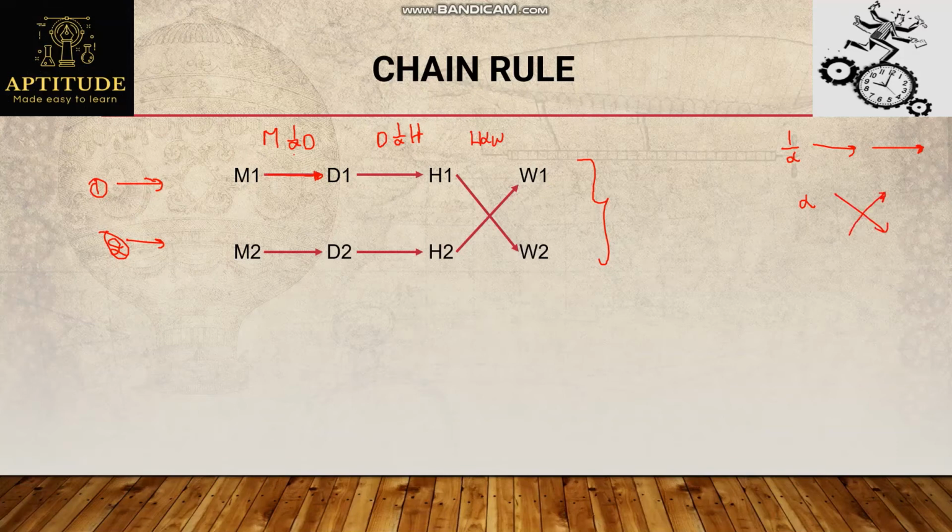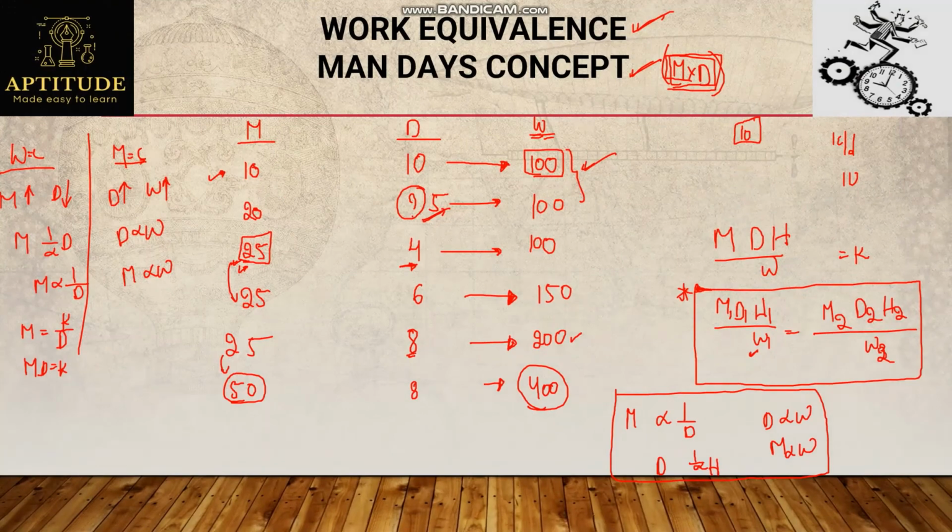So h is directly proportional to work, I'll multiply with w2. By framing this relation, the given data I need to represent in this pattern, in this chain rule. So if I multiply, observe this: m1 into d1 into h1 into w2 equals m2 d2 h2 w1. h2 into w1 I need to multiply because it is directly proportional. So we'll get the same formula that we have framed here.